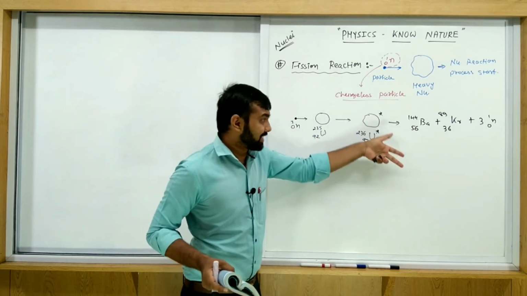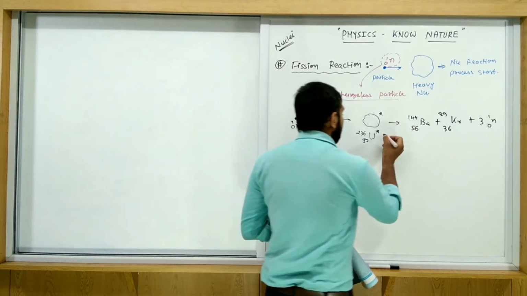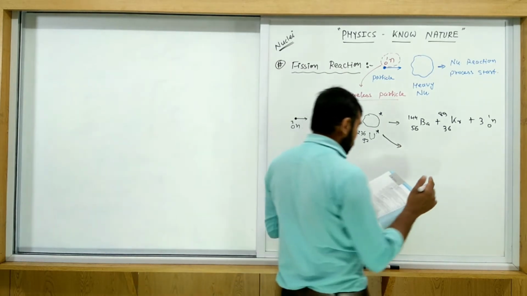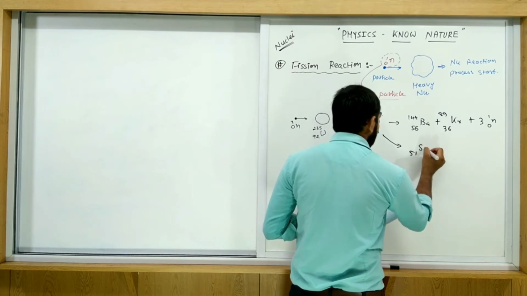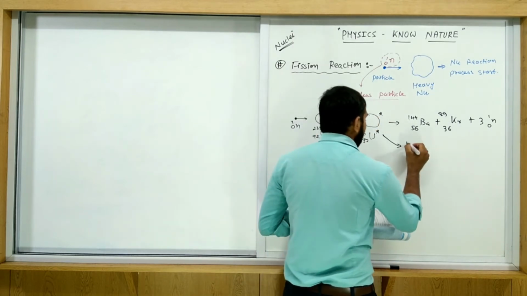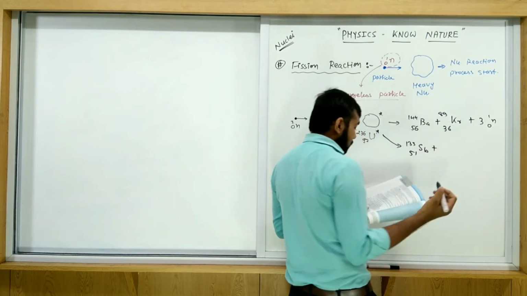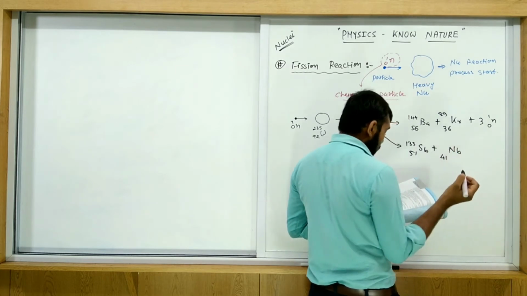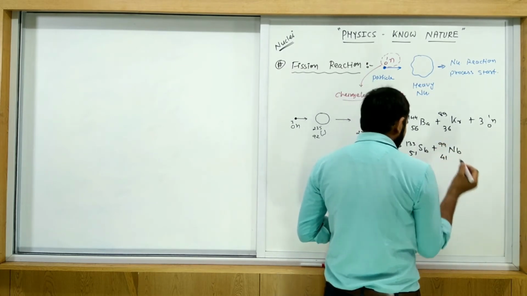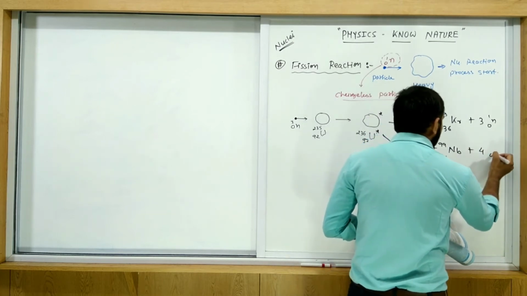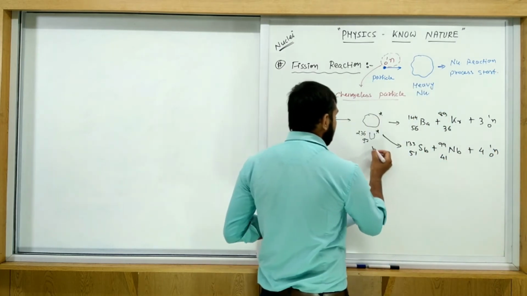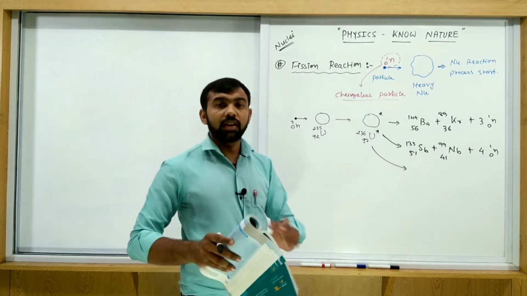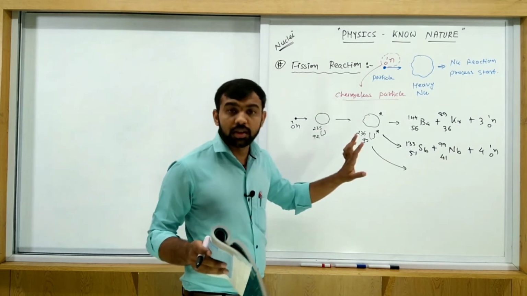Out of these, I am just writing some examples. The second possible nuclear reaction, which is also given in the textbook, is 51Sb 133 plus 41Nb 99 plus 4 neutrons. Actually, I am writing only the 3 reactions given in the textbook; otherwise, a number of reactions are possible here, don't worry about it.